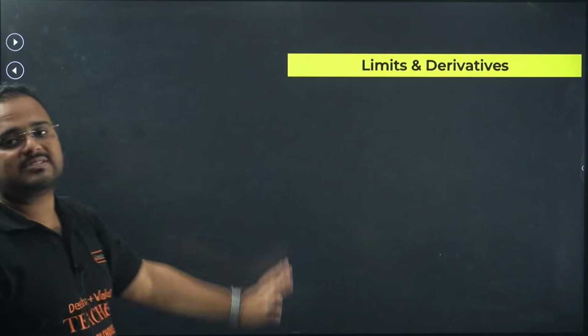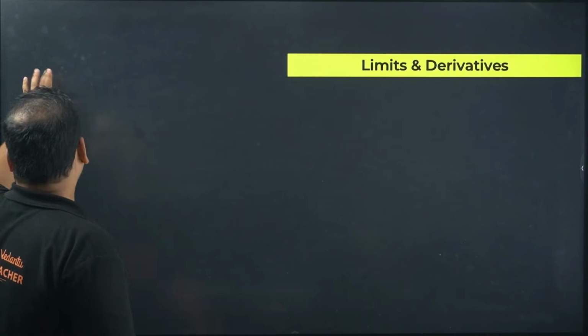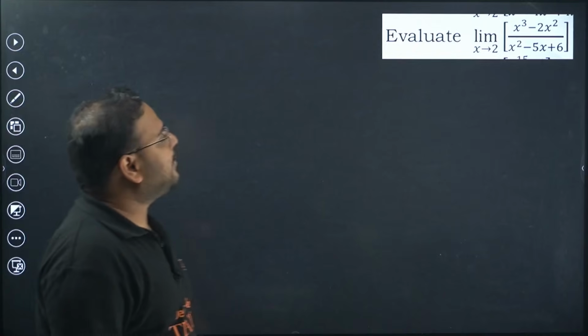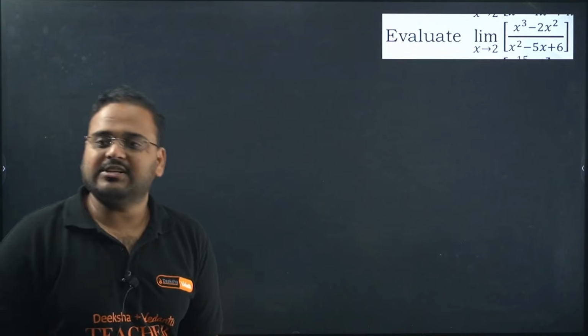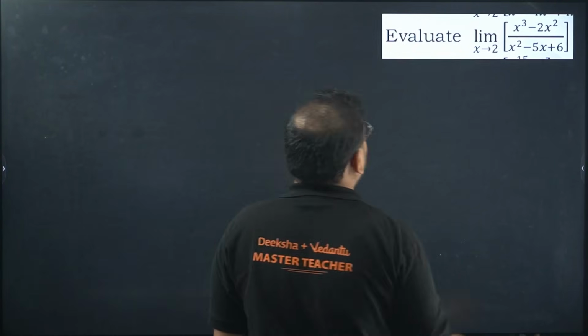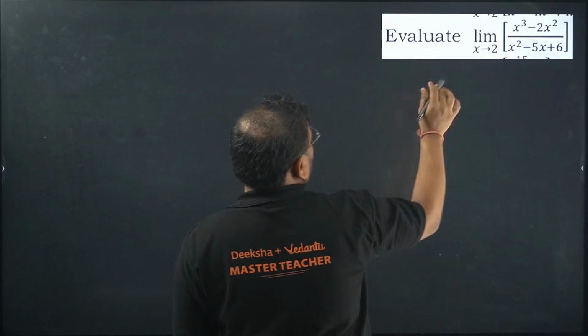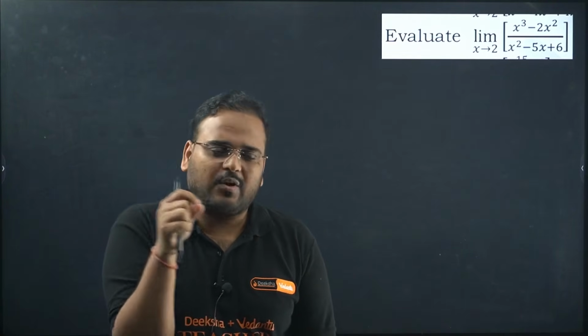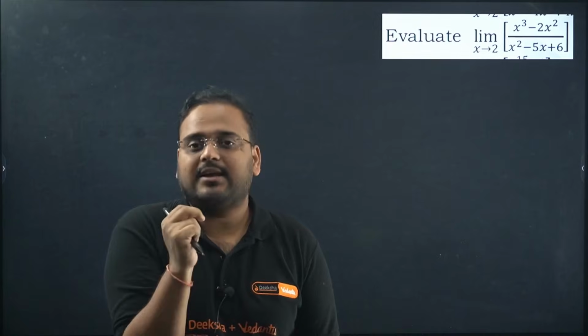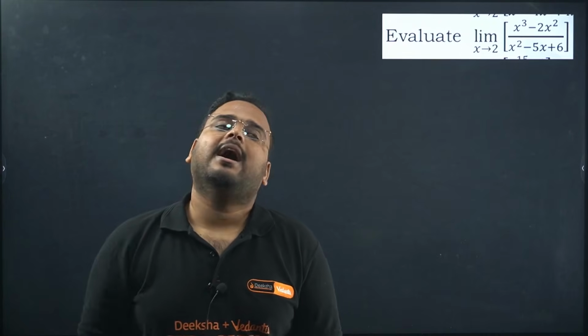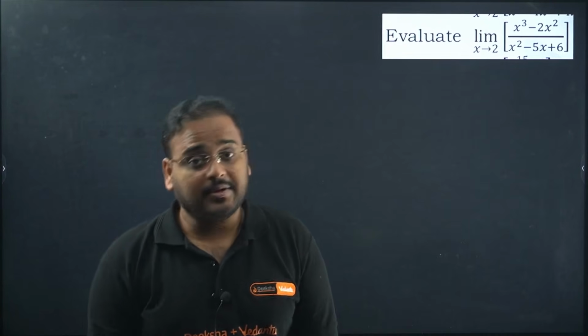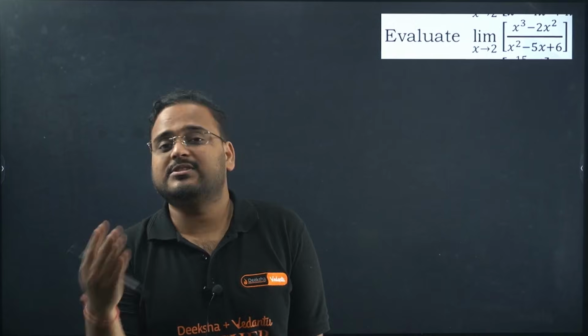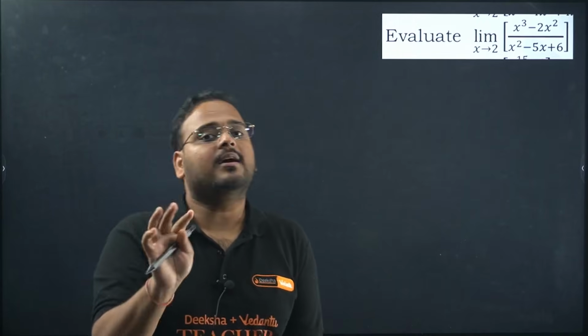We start the limits chapter now. Evaluate limit x cubed minus 2x squared over x squared minus 5x plus 6. How do you solve this question? Very simple. In limits, you need to know factorization, one technique, rationalization, second technique, and sometimes the formulas of trigonometry or some standard limits. These are the methods to solve any limit question.